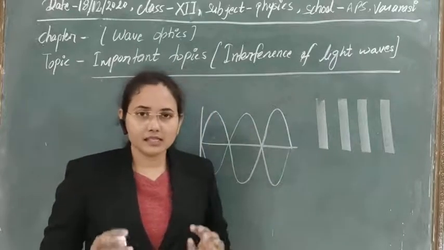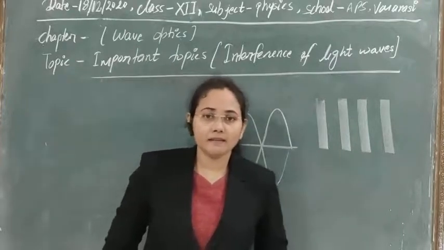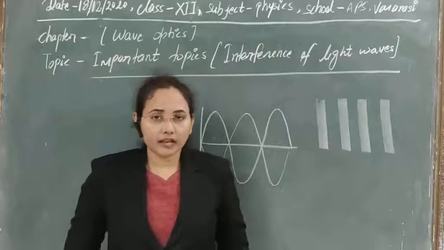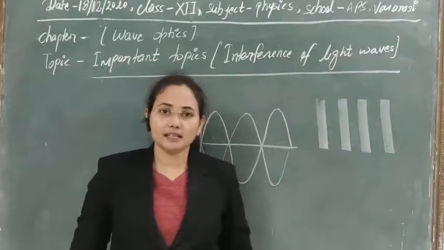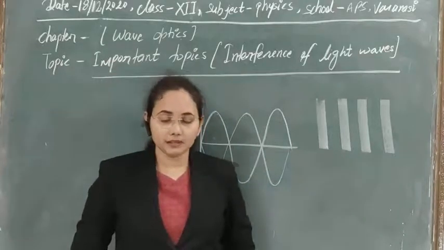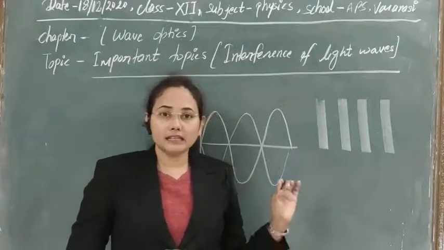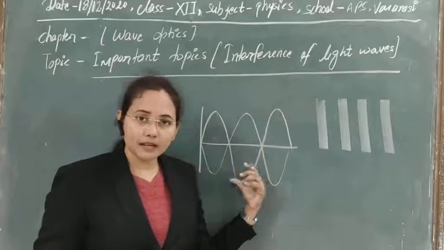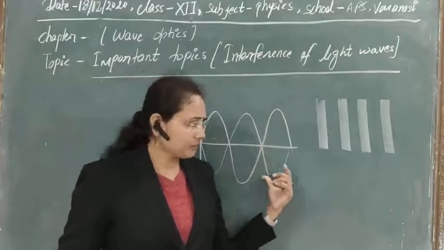So I think the concept of how we can understand the interference phenomenon with the help of Huygens principle is clear to you. Even with the help of Huygens principle, Young first explained this concept.